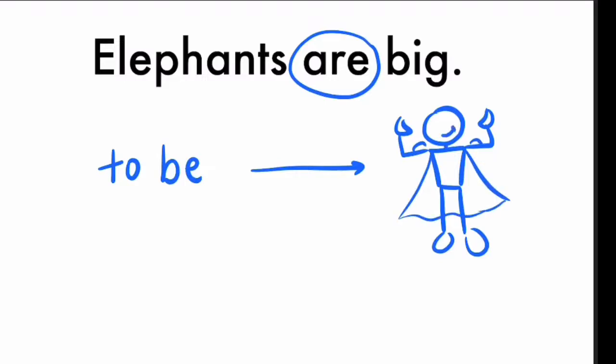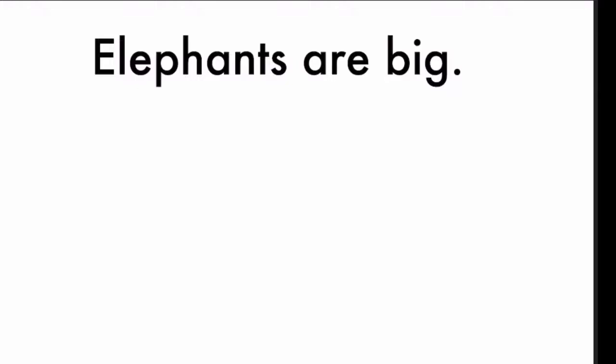In present simple, it can be conjugated in three ways: am, I am; is, he is, she is, it is; and are, we are, you are, they are. So in this sentence, elephants are big, we have a superverb, are.